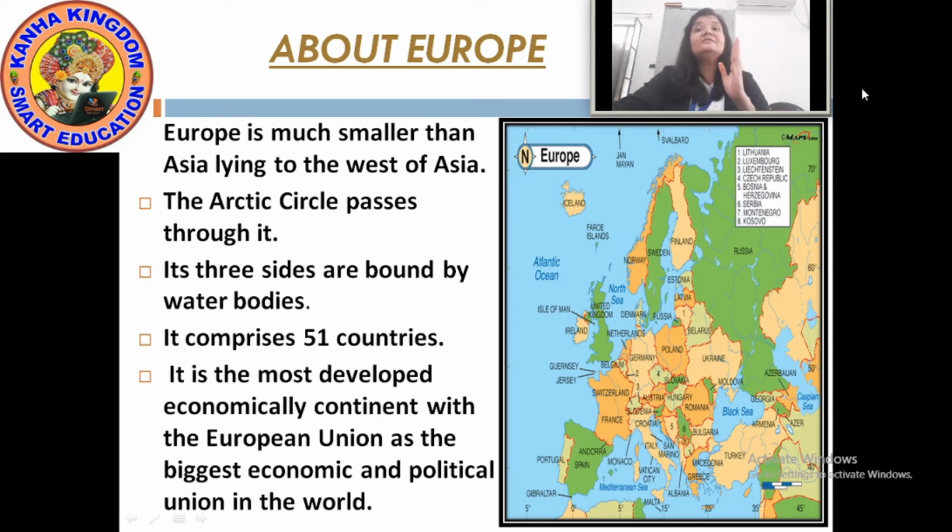Three sides of Europe are bounded by water bodies, meaning east, west and to the south. You can count it that way. You can see in the map also. In the map which I have shown you, you can see that Europe is bounded, or surrounded, by water bodies from three sides.